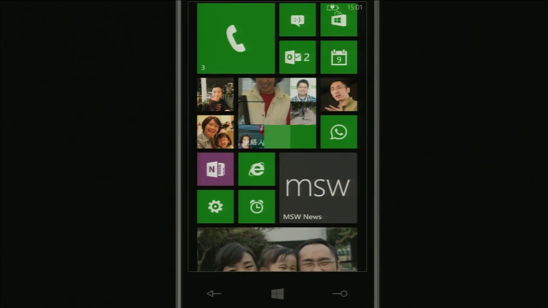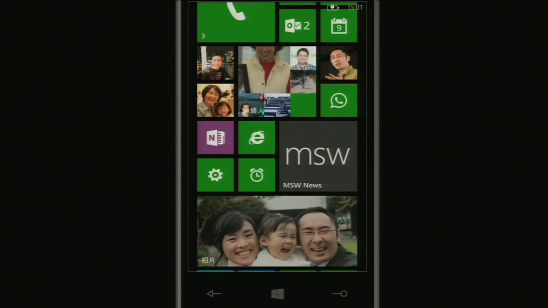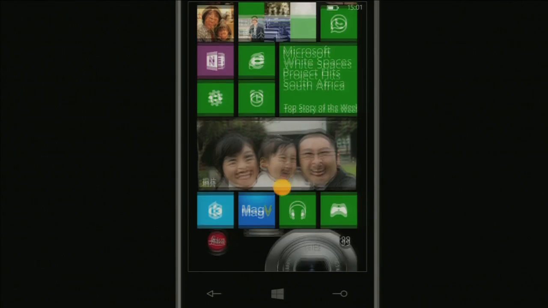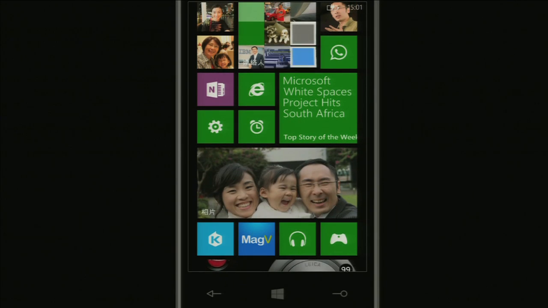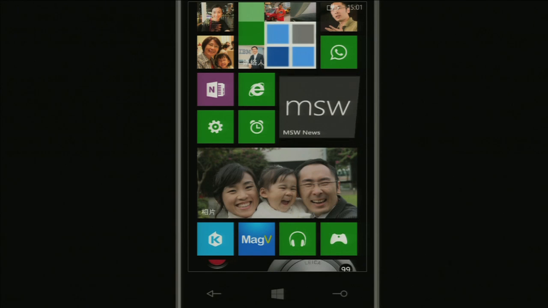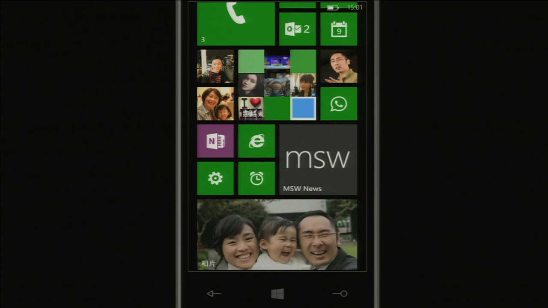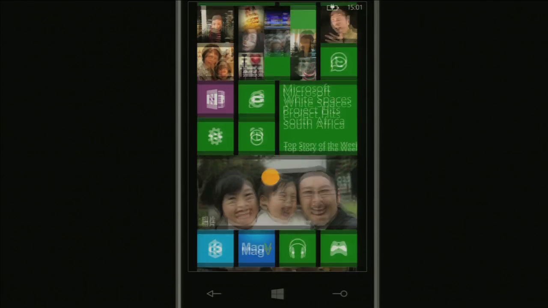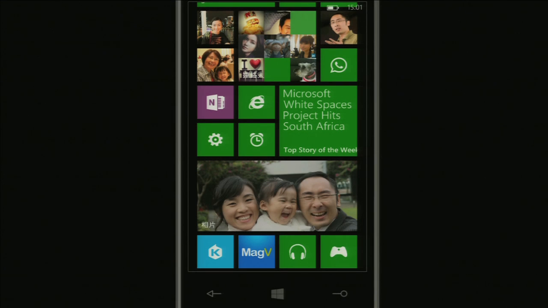First of all, Windows Phone itself has a very different user interface than other smartphone platforms. What we see here, those squares, those rectangles, we call them live tiles, as opposed to application icons. Why do we call them live tiles? Because they give more information than an icon. They are updated periodically to give fresh information, fresh news to the end user.